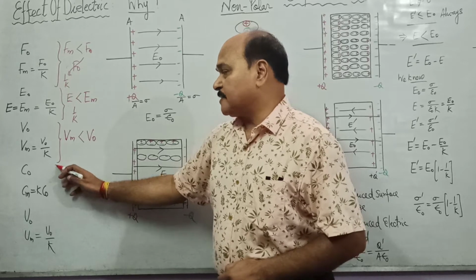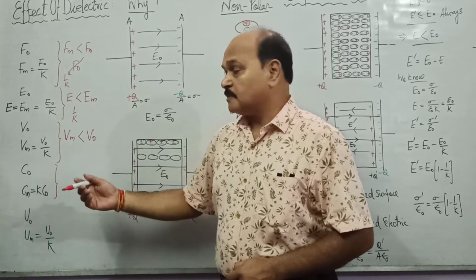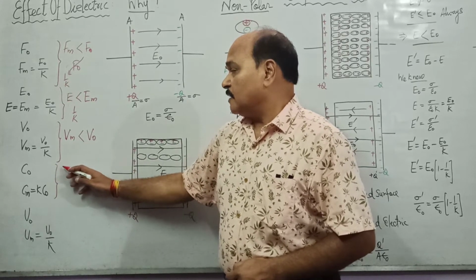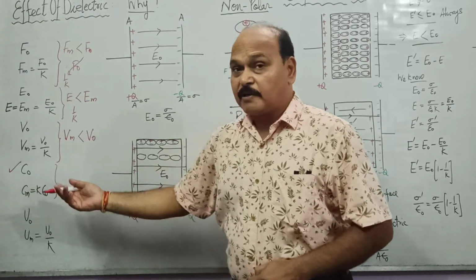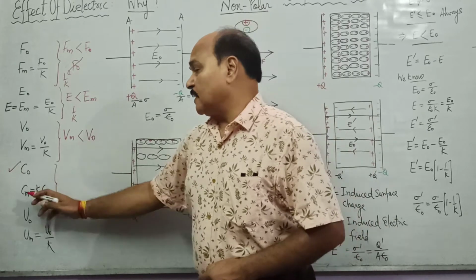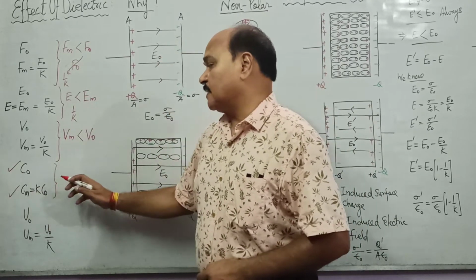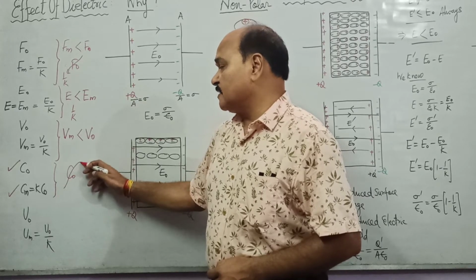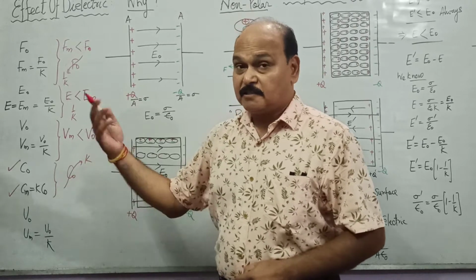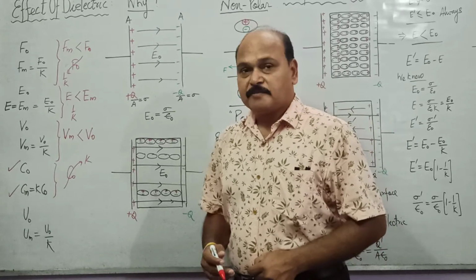For the capacitance of a conductor or capacitor, if C naught is the capacitance in free space, what is the effect of dielectric? Due to the dielectric, the capacitance increases by a factor K. It doesn't decrease, it in fact increases.